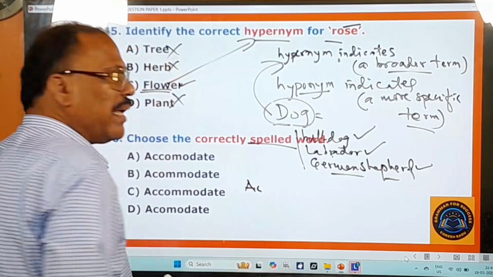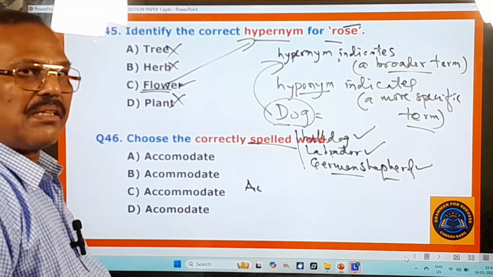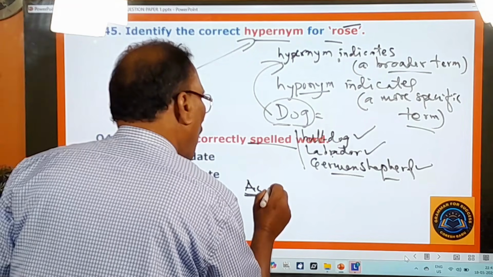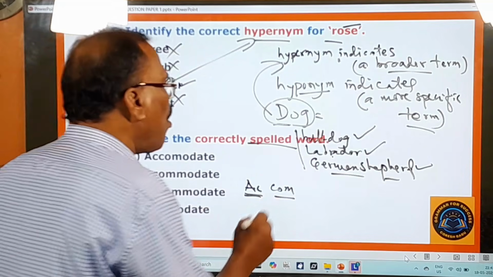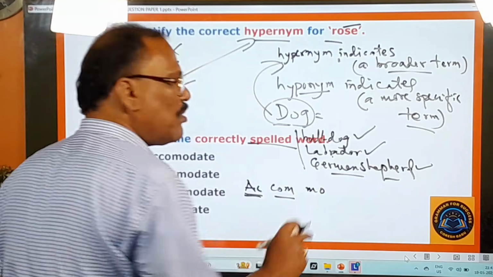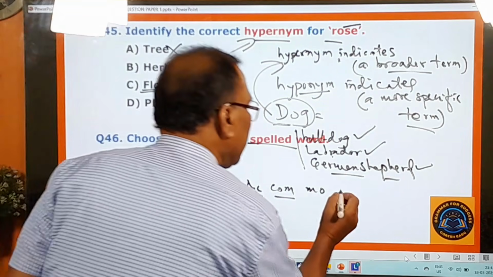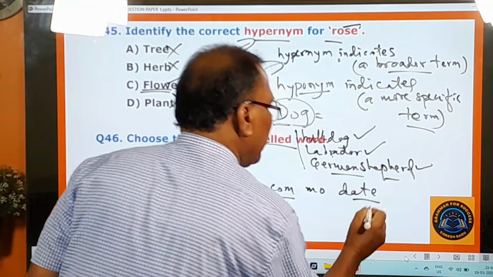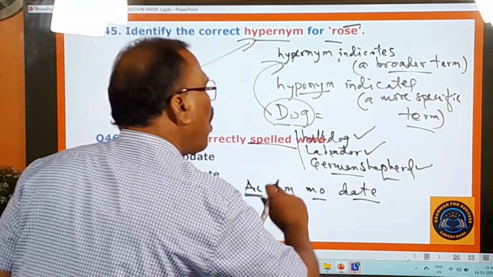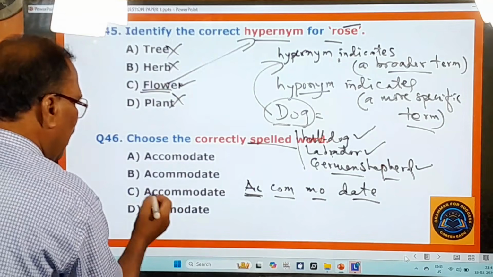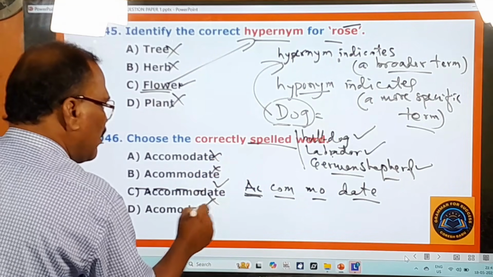Ak, wherever you go, academy, acquaintance, acquire, ak is there. And com is always com. Mo is always mo. Date is always DAT. You know that very well. Ak, kam, mo, date. Accommodate. So where is that spelling? Here it is. Ak, kam, mo, date. So this is the right one. All others are the wrong ones.